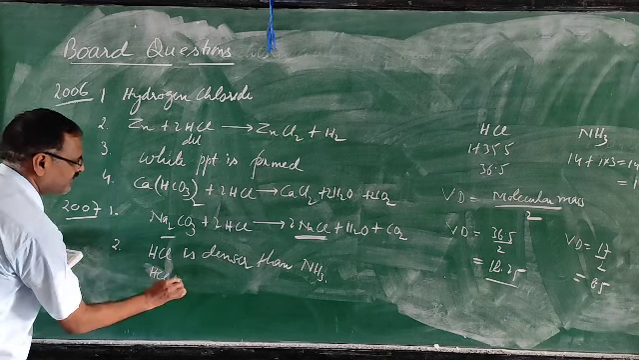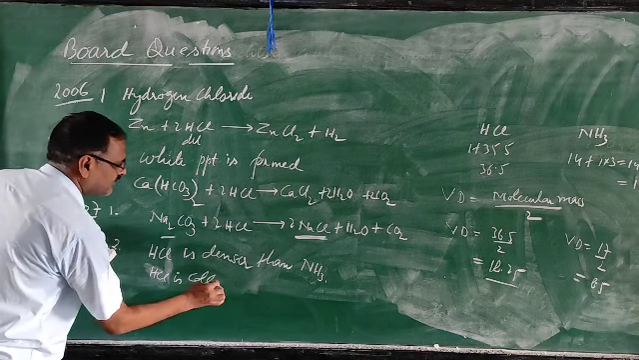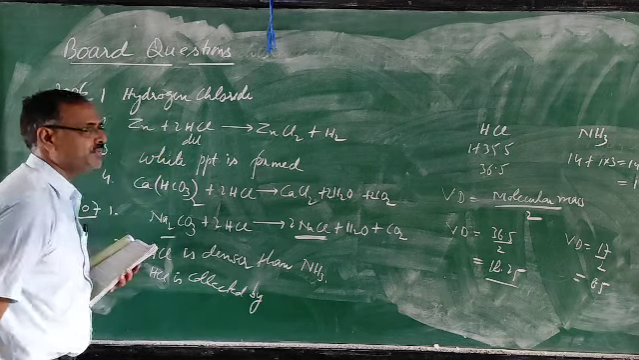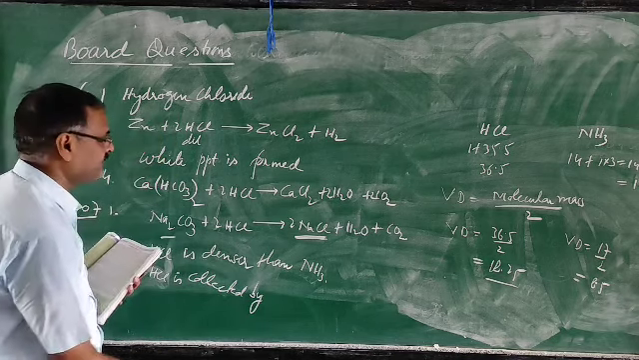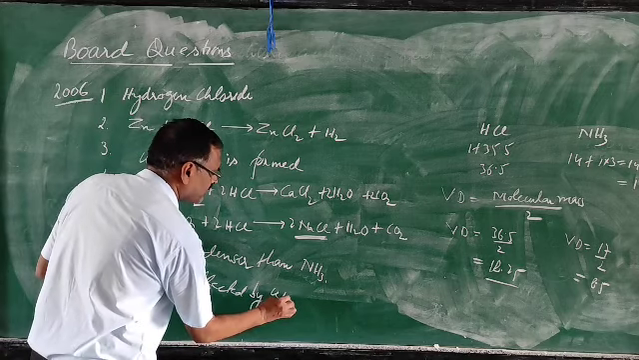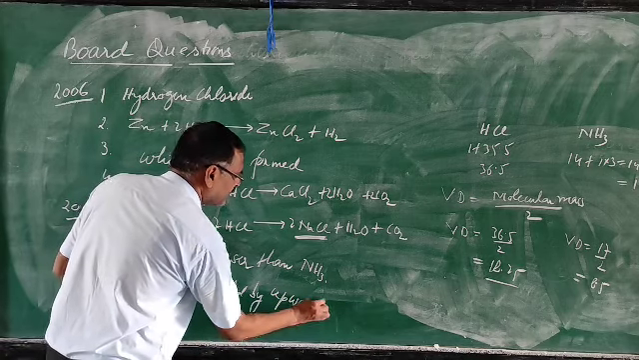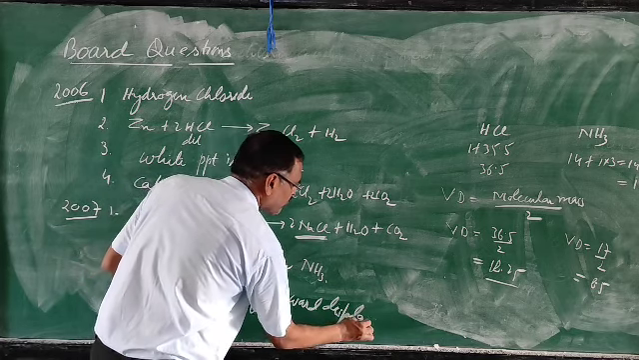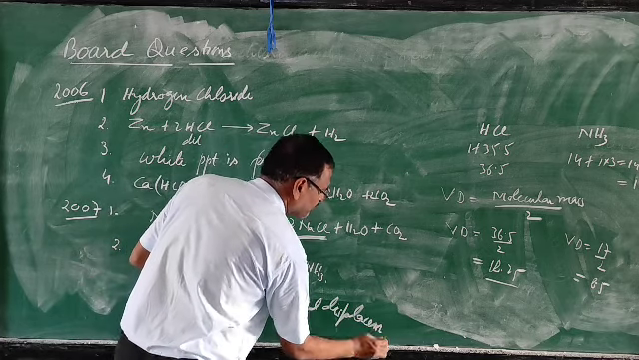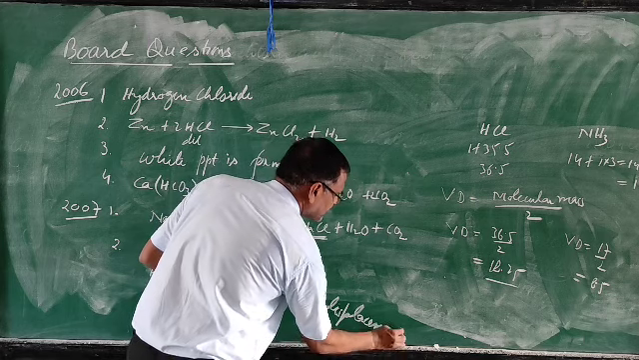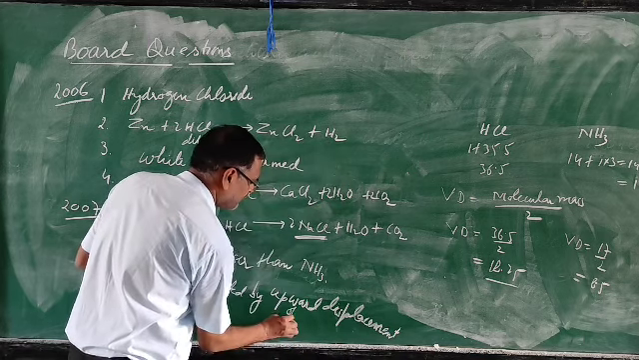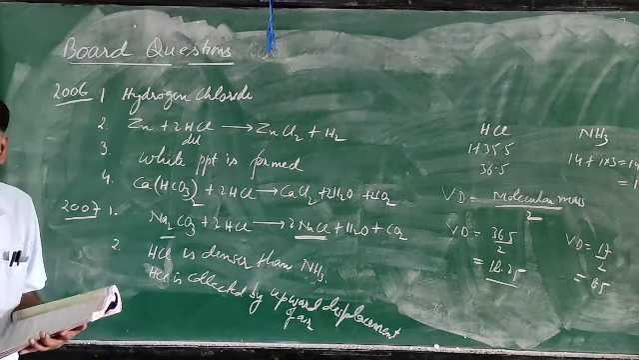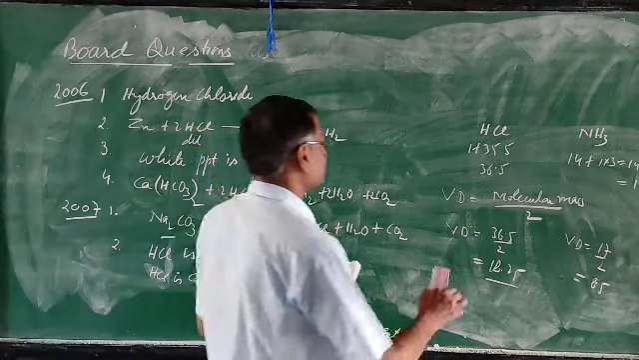HCl is collected by upward displacement of air, or downward delivery of the gas. Anyone can write either; both are correct.